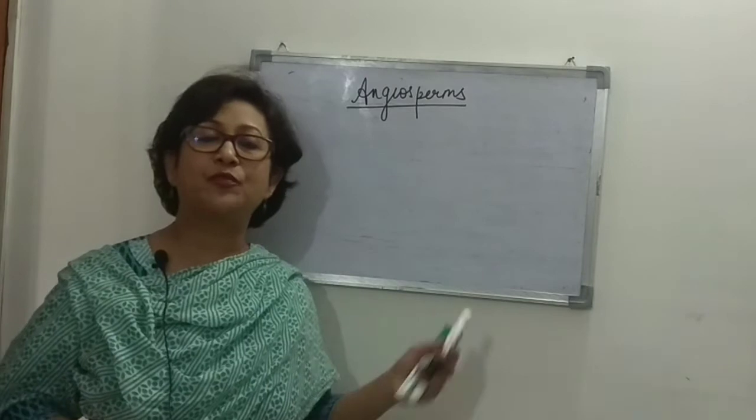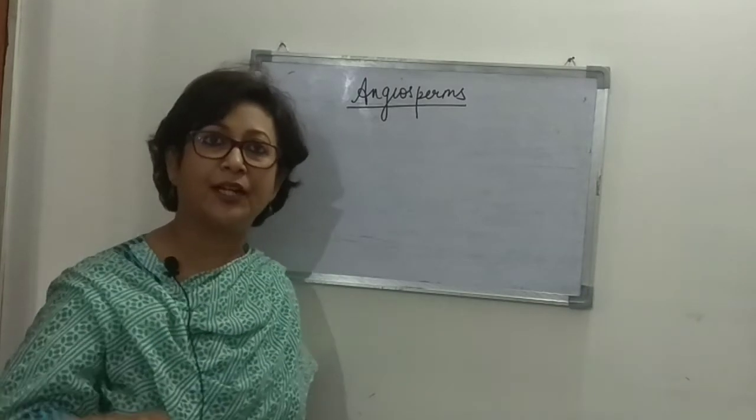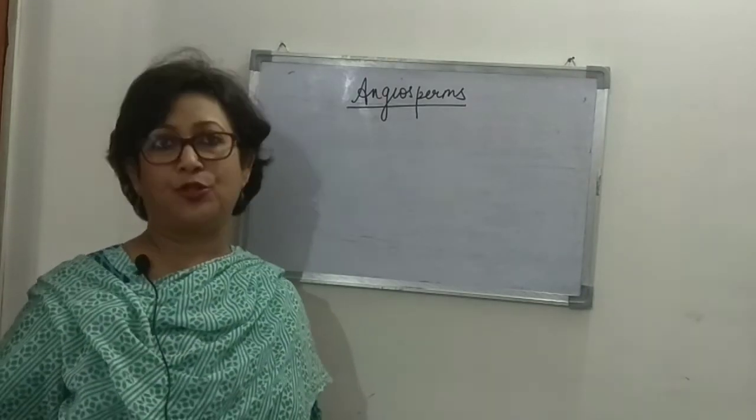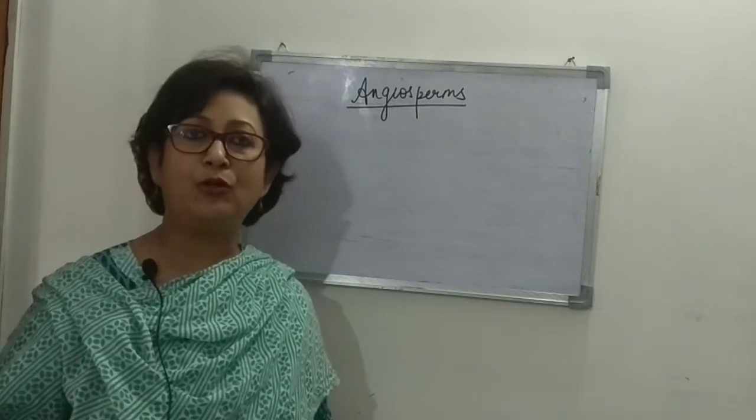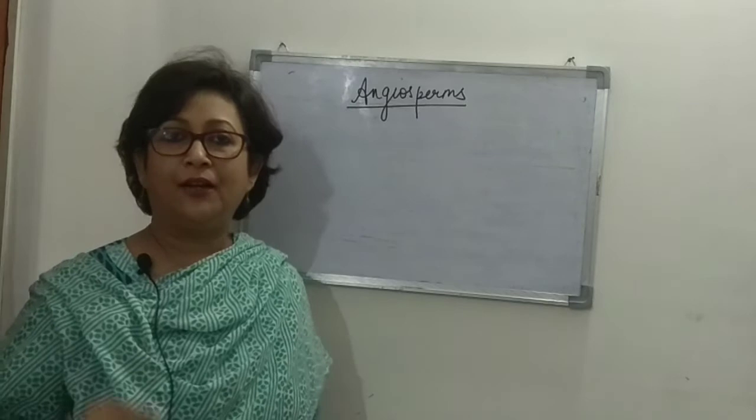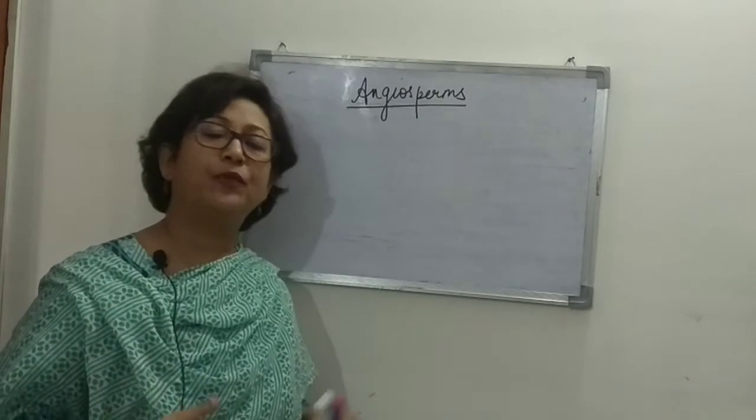In the previous class we talked about angiosperms, and today we will continue with the angiosperms, and of course other than that we will talk about alternation of generation. Right, so a quick recap of what we did in the last class.